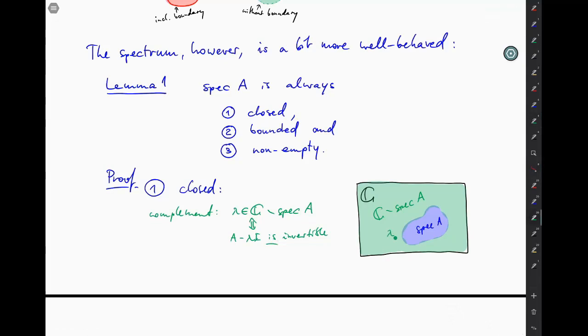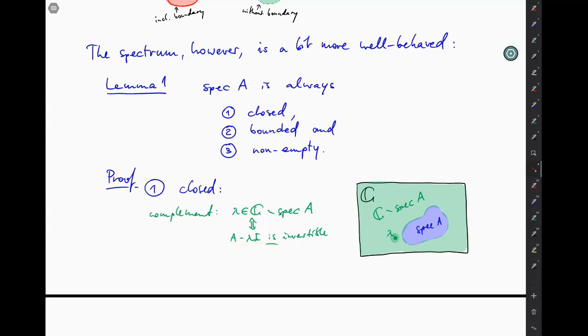But then we had this lemma in section 3.1, which said that invertibility is infectious, that's what we called it. And here it means that you can wiggle a little bit around that point lambda, and still the new operator A minus lambda I is invertible.